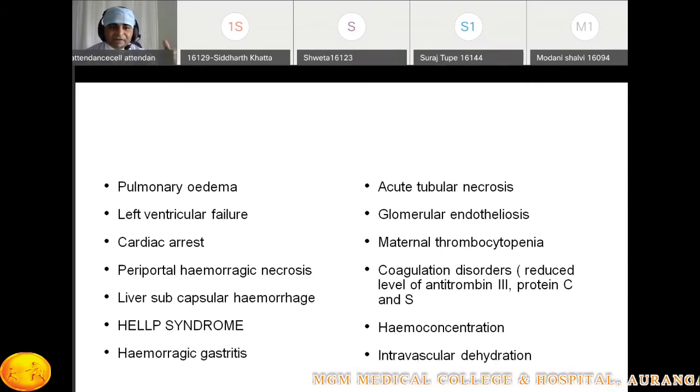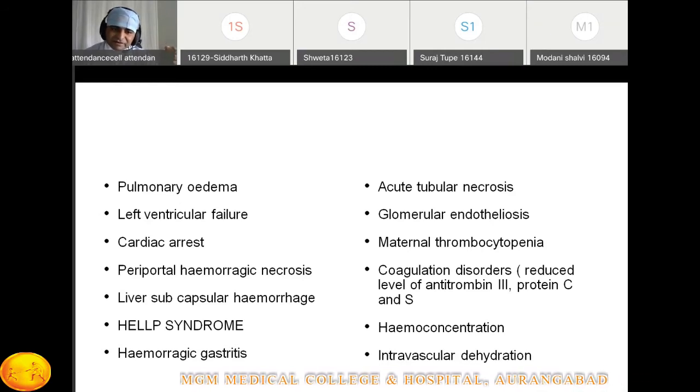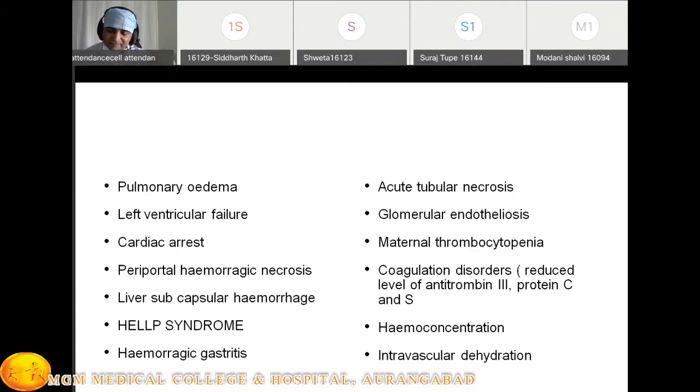Then periportal hemorrhagic necrosis is also given for the liver: periportal hemorrhagic necrosis, liver subcapsular hemorrhage. This is the reason the patient can present with epigastric pain. And important is the HELLP syndrome. We'll come to that point. Then another important one is hemorrhagic gastritis. In the kidney there is acute tubular necrosis, that is acute renal failure.